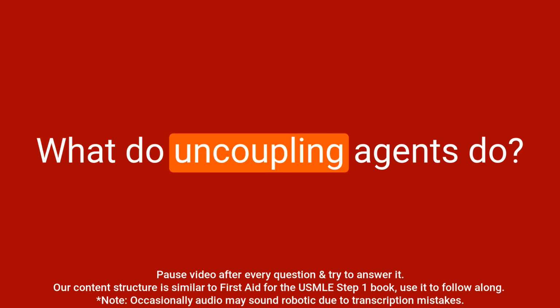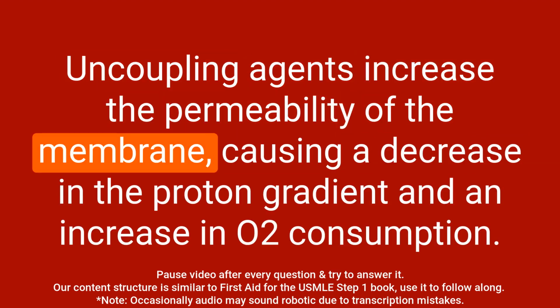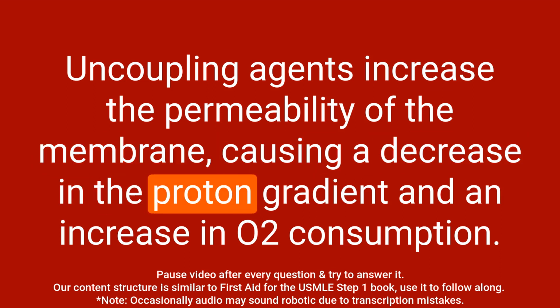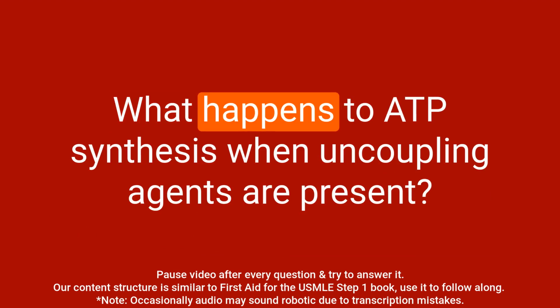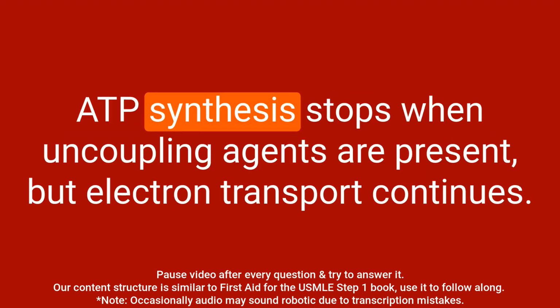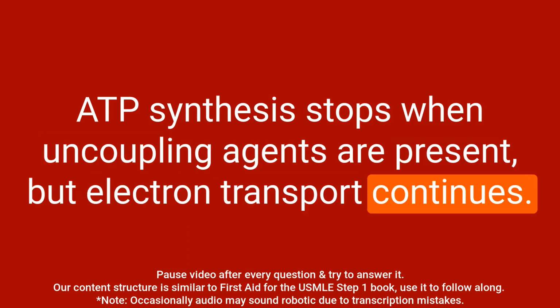Question: what do uncoupling agents do? Answer: uncoupling agents increase the permeability of the membrane, causing a decrease in the proton gradient and an increase in O2 consumption. Question: what happens to ATP synthesis when uncoupling agents are present? Answer: ATP synthesis stops when uncoupling agents are present, but electron transport continues.